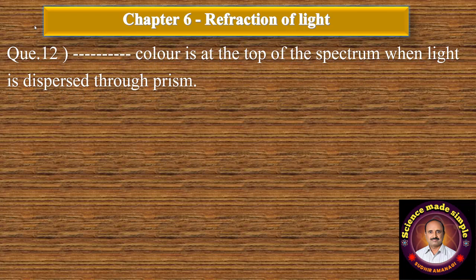Question number 12. Dash dash color is at the top of the spectrum when light disperses through prism. Option A, red. B, yellow. C, violet. And D, green. Correct answer is option A, red. Red color is at the top of the spectrum.